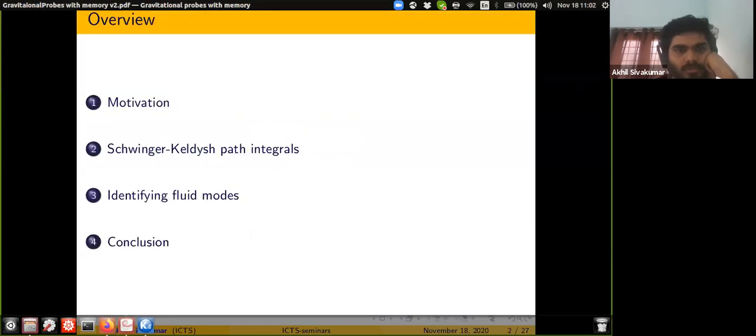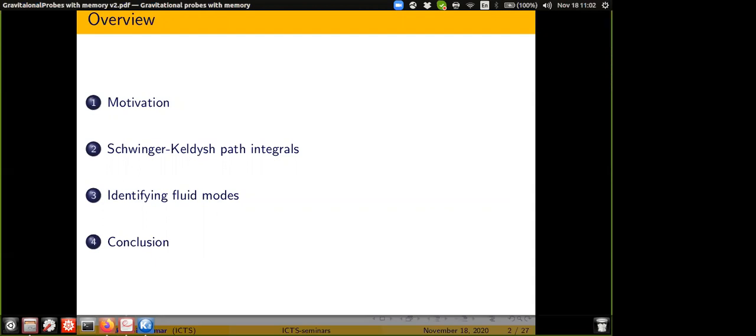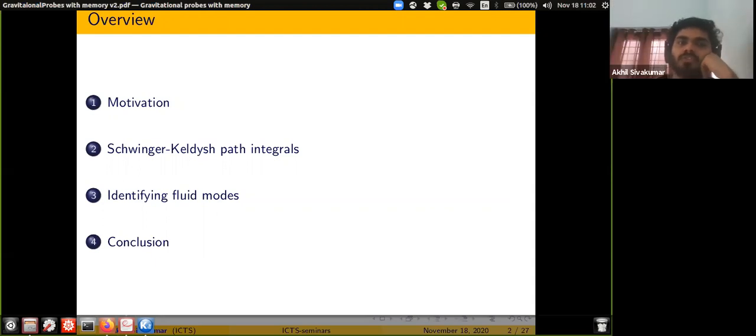Is this next slide visible? Yes. Thanks. So let me start with a quick overview of the talk. I'll start with some motivation and try to explain what we mean by the title, and what we mean by open probes with memory.